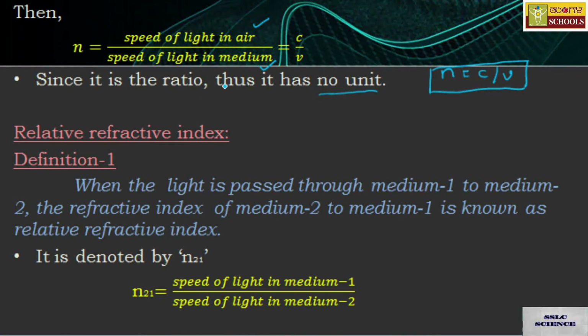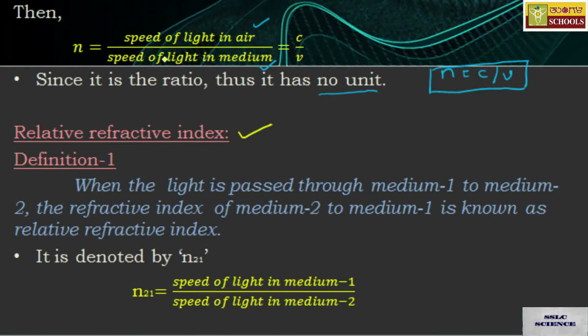So that is about absolute refractive index. Now I am going to add one more definition, that is relative refractive index. I am going to define relative refractive index in two different ways, so stick to any one of these definitions.